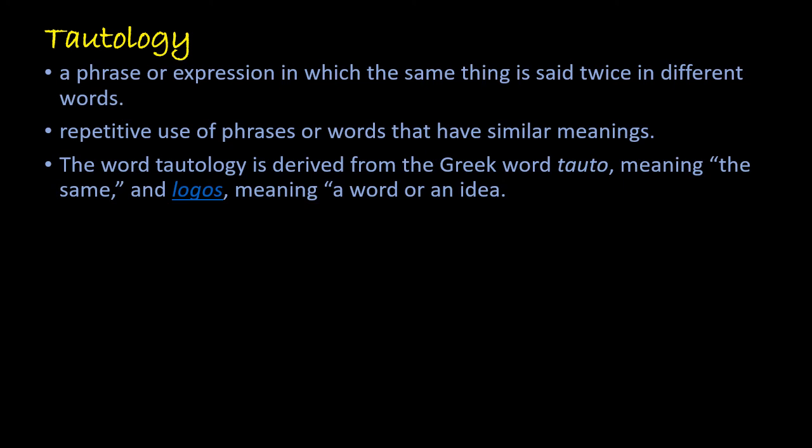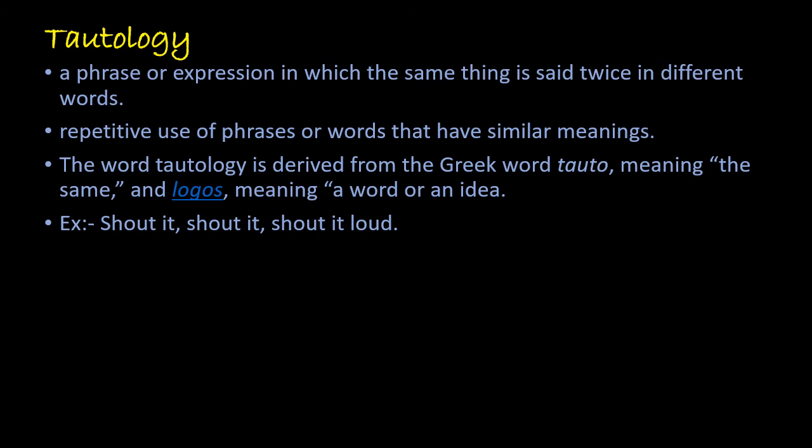The word tautology is derived from the Greek word tauto, meaning the same. Tauto means same, and logos means word or an idea. So two different words used to give the same idea or same meaning means tautology.